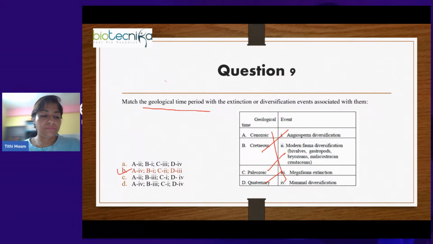Yeah, I know you have to revise, because here it is not much of a concept or anything more conceptual that you have to remember. It is more of remembering the things, just names and everything. So this is less history, and in history you have to remember the dates and all. So here you don't have to remember the dates, but you have to remember the events. So that is why I told you that that image that I showed you, which is there in the PPT, just take a printout of that, put it up there in your room somewhere, where you can see it, and revise every day for 5 minutes.